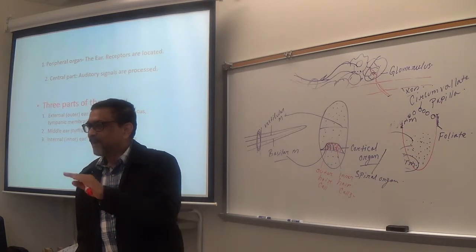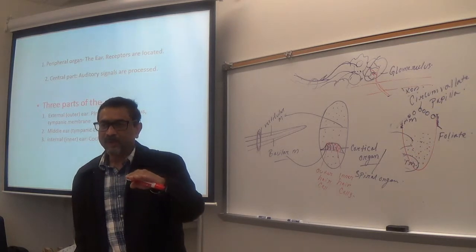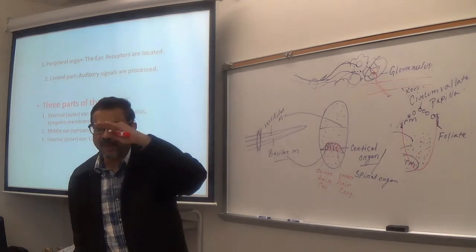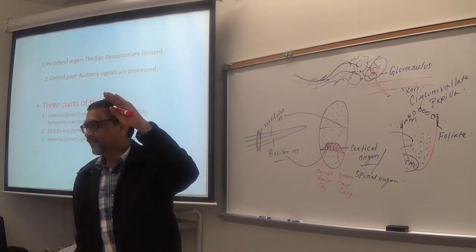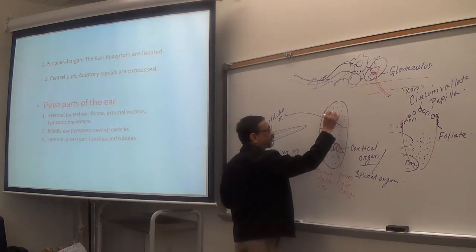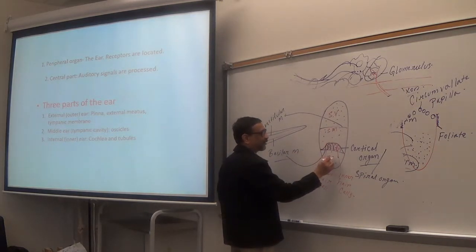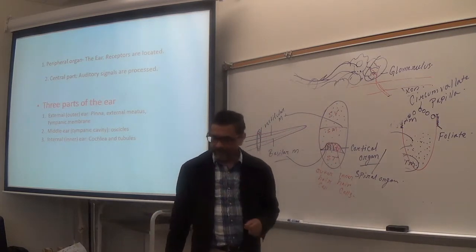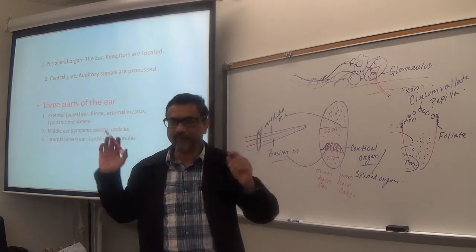Now you tell me, inside the cochlea, how many membranes? 2. Very good. 2 membranes, right? Upper one is called the vestibular membrane, lower one is called the basilar membrane. So how many chambers? 3. This is called scala vestibuli, scala media, scala tympani. Middle one is called the scala media. And above the vestibular membrane, scala vestibuli. So if you just connect, it will be easy.